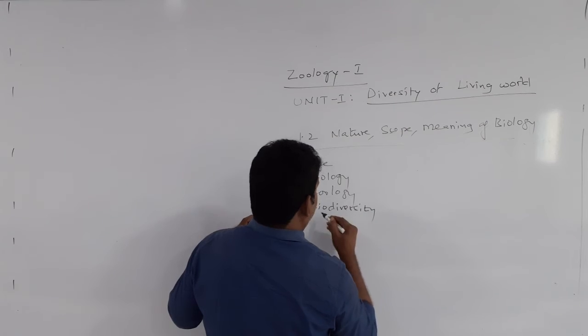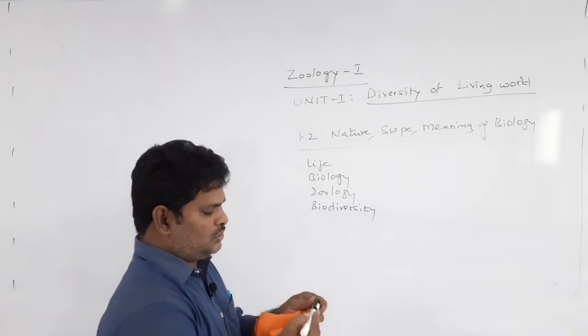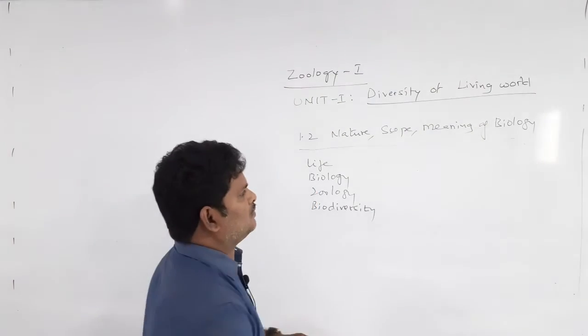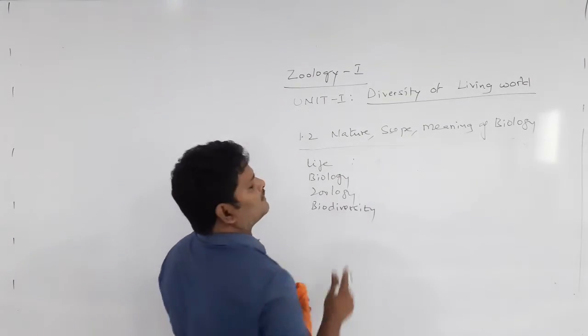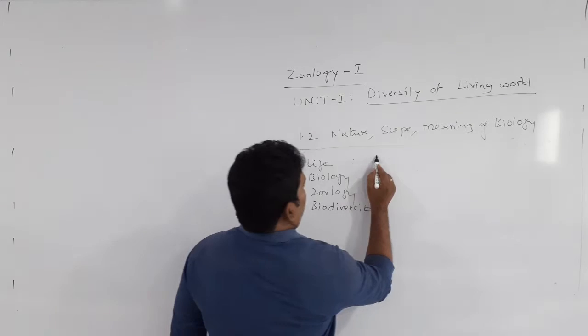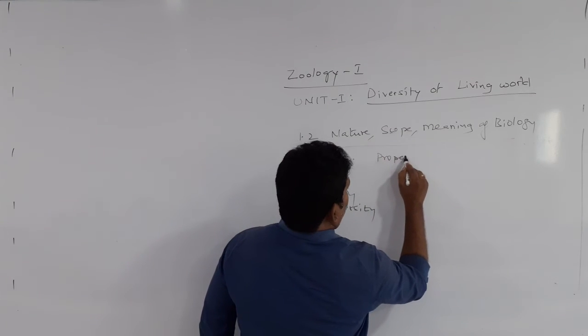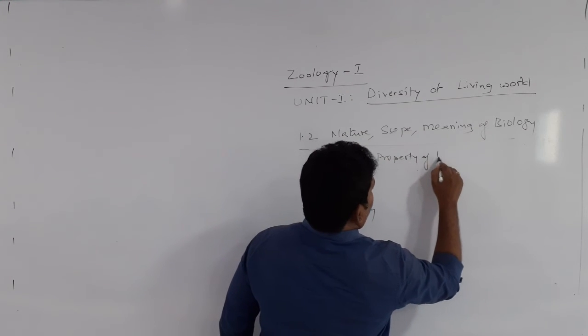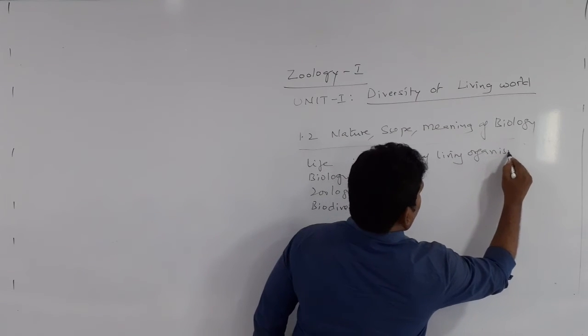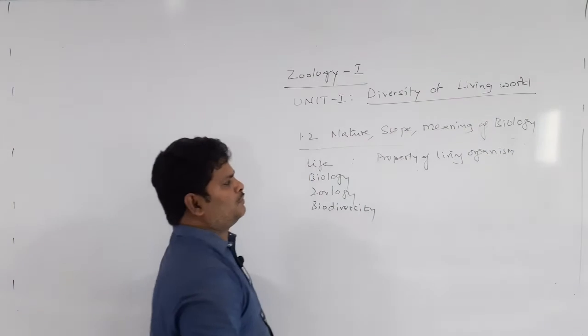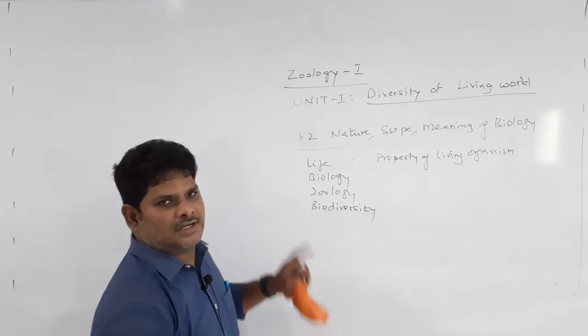We should clearly understand these four words regarding biology and zoology. So what is meant by life? As I told you, the property of a living organism is called life.